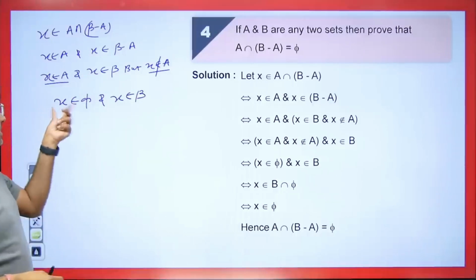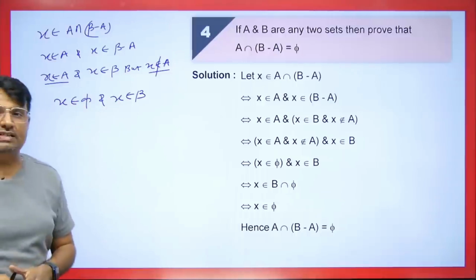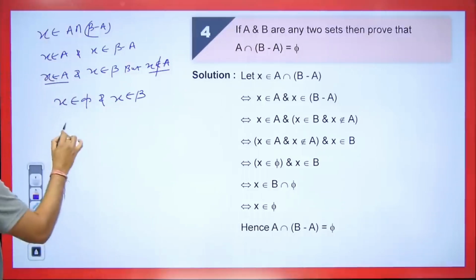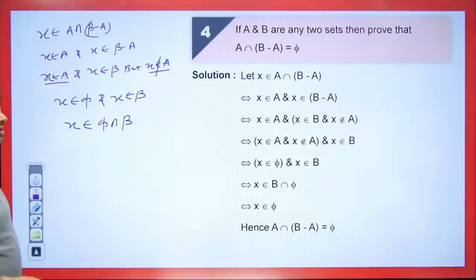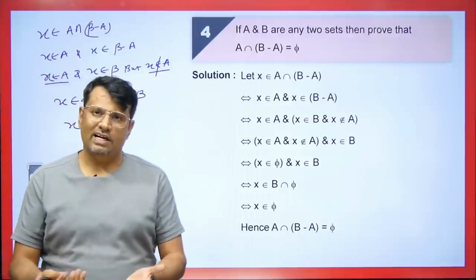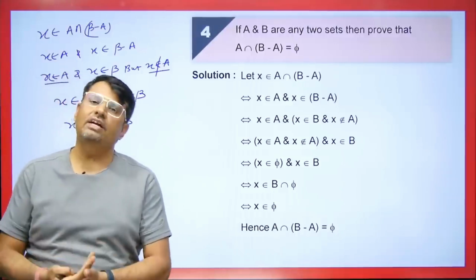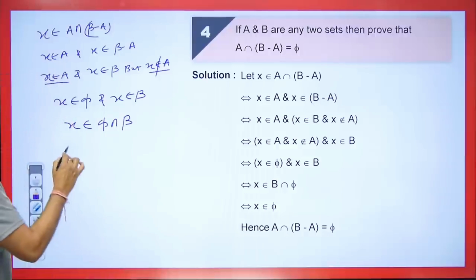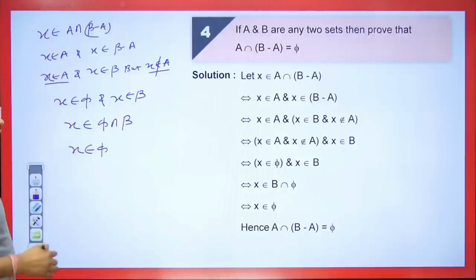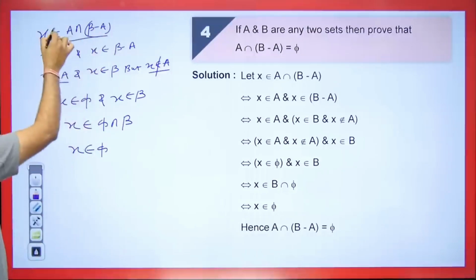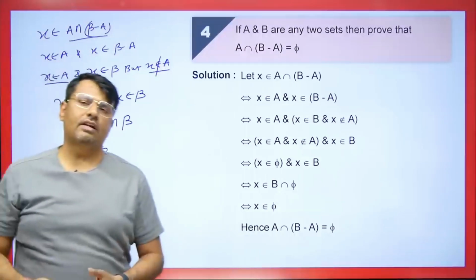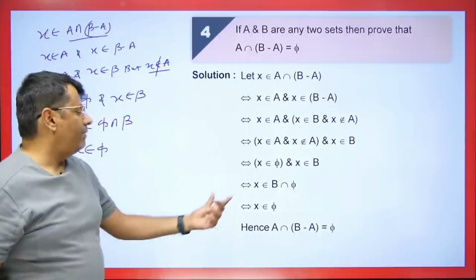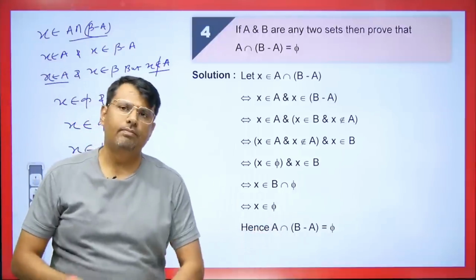If x is also going to phi and x is also going to B, it means it will go into the intersection, which means that x belongs to phi intersection B, and we know that if phi intersects with any set B, then it will become an empty set. So this means that x will go into an empty set. And as there is nothing in the empty set, it will become empty. This means its value will be taken from here and placed here. Where will this part go? It will contain an empty set, and if it contains an empty set, it means it will become an empty set by itself. And that's how we can prove it very easily here, like this.